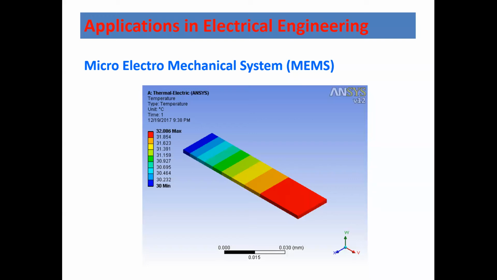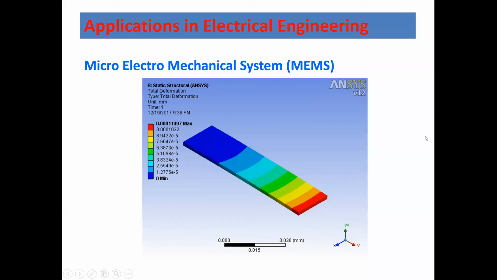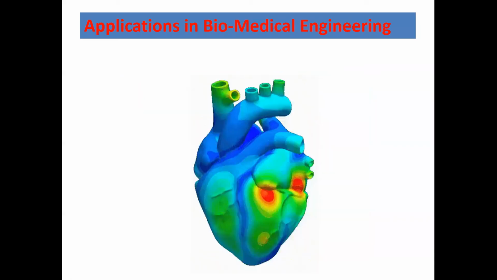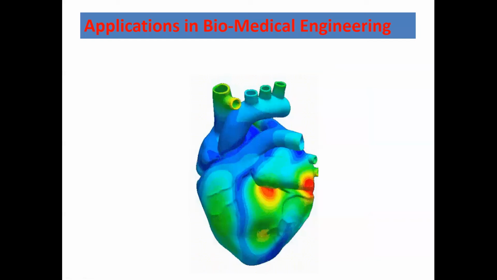Because of this, the function of the mobile phone can be restricted, or it can even stop working because of the permanent deformation. So this kind of analysis can also be done in the FEA package. Here you can see this is the total deformation. You can see the metal plate is elongated basically. Now this FEA can also be used in biomedical engineering.